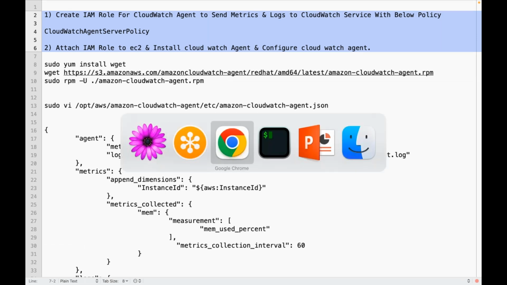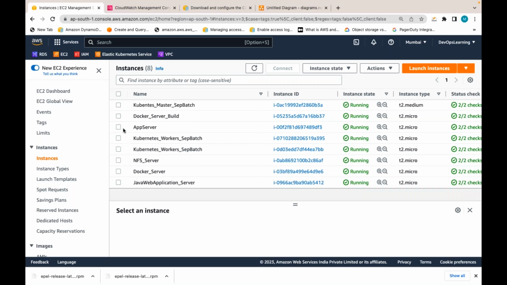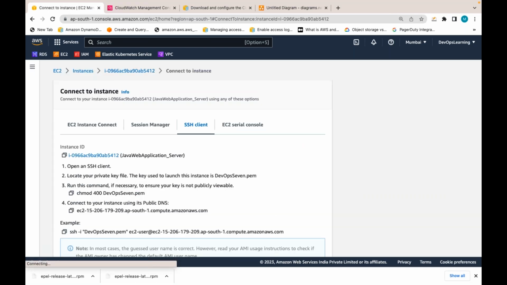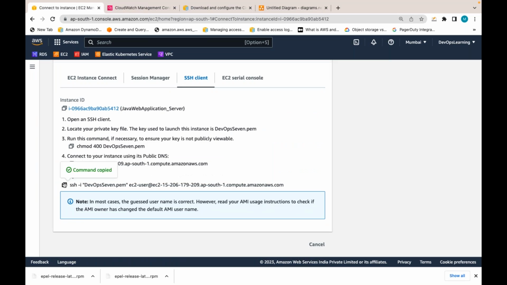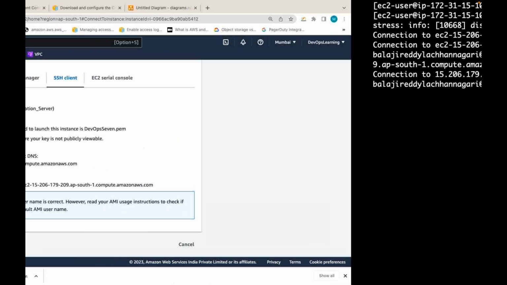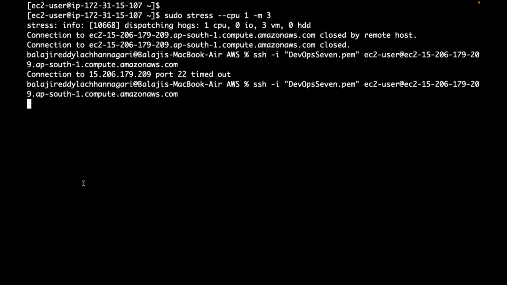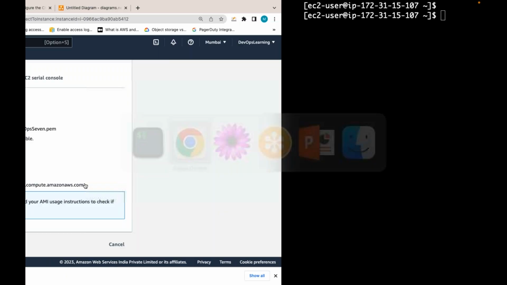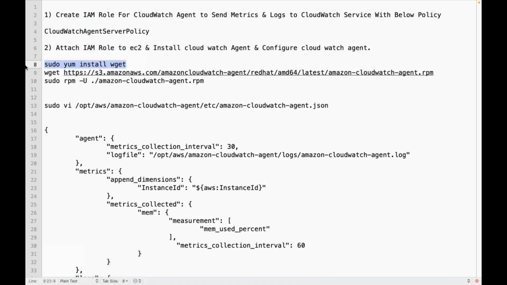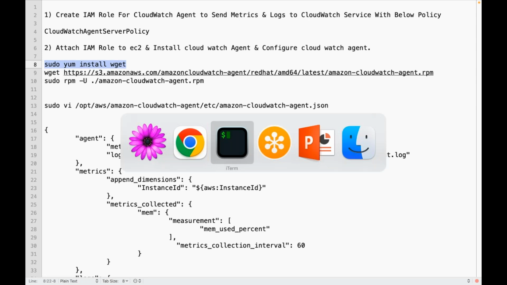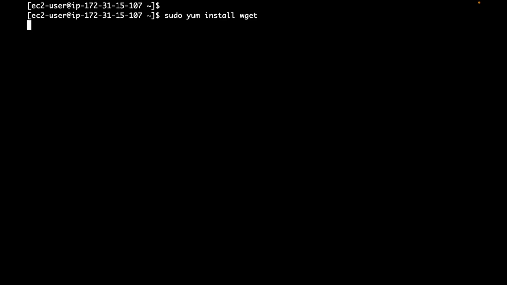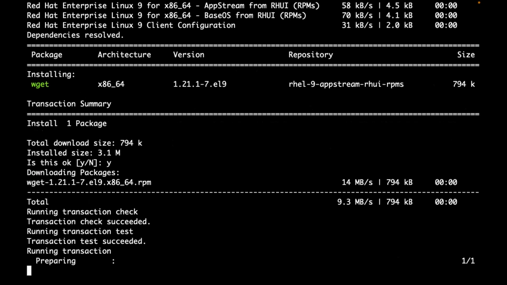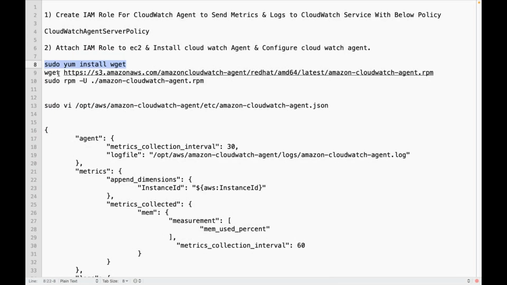So we created one IAM role, and we attach that IAM role to this server. So let me install a CloudWatch agent in this EC2 instance. Let me SSH to that EC2 instance. I will install CloudWatch agent. All these installation instructions I have taken from the official website only. I will share this. First, let me install wget.